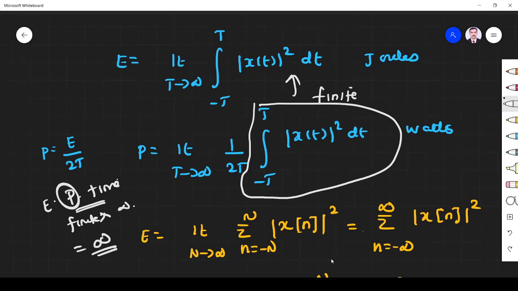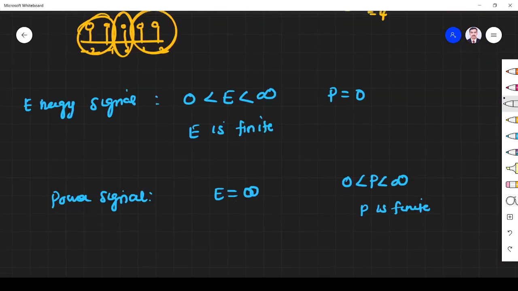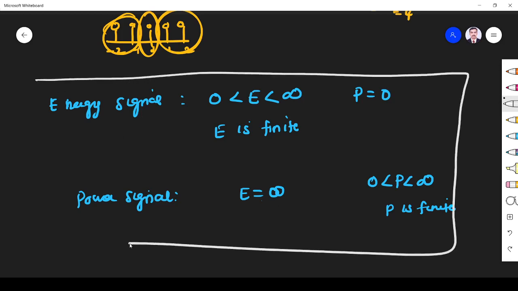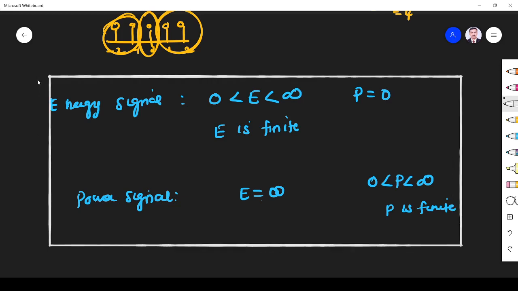So for a power signal, energy is infinity. For an energy signal, power is 0. That is a very, very important point. By using this concept, we can check whether a given signal is an energy signal or a power signal.